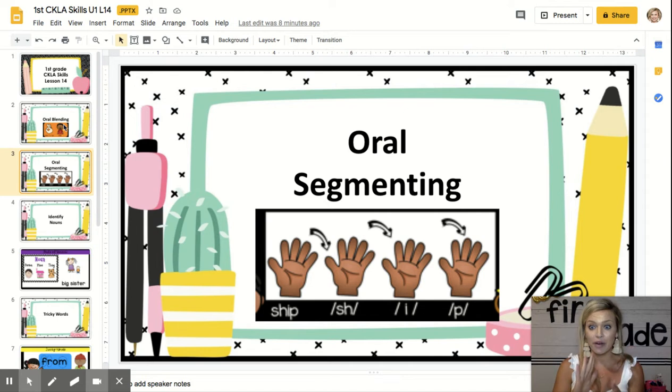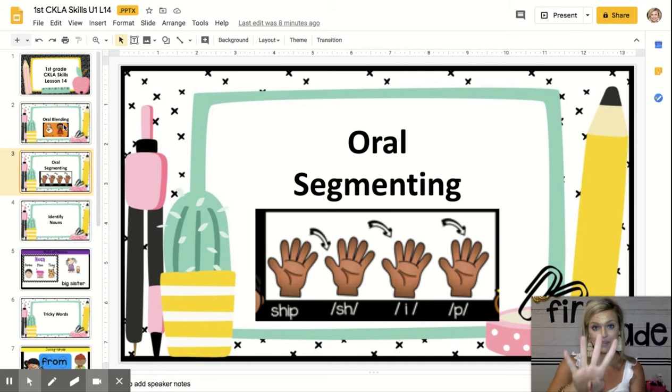Remember, segmenting is going to break apart the sounds. I say the word, you say the word, and then tell me the sounds inside the word. Get ready. Chip. Ch, i, p, chip. Lick. L, i, k, lick. Great job. Ten. T, e, n, ten. Tell. T, e, l, tell. Great work.